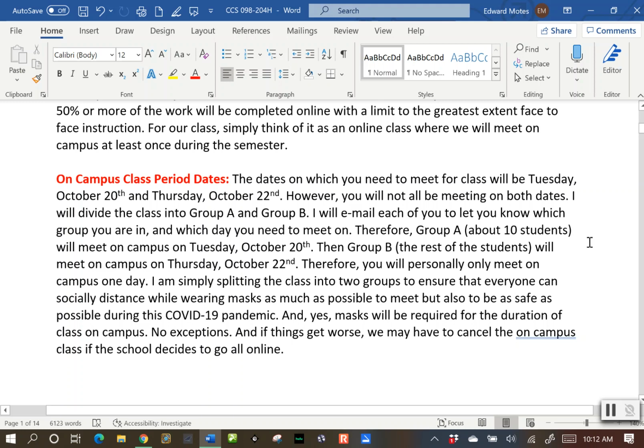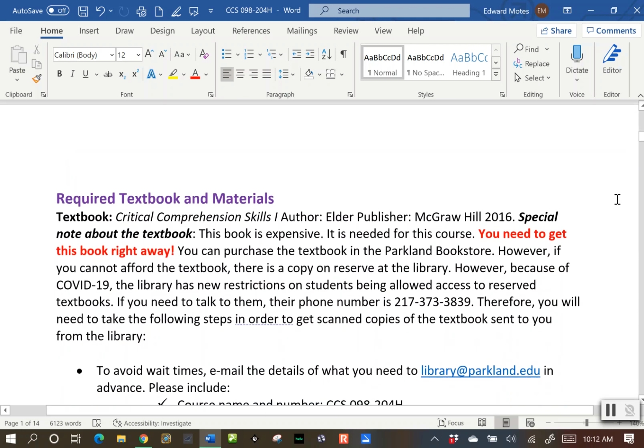Now, that all could change. Things could get worse, and they may say, in the beginning of October, "Hey, we have to go all online." Then this is wiped out. This doesn't matter anymore. Okay? So make sure that you keep up with any emails or announcements that I post up on Cobra, as well as any emails that you get from Parkland College.